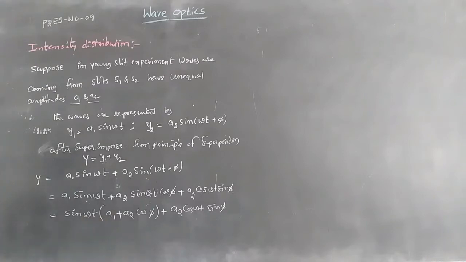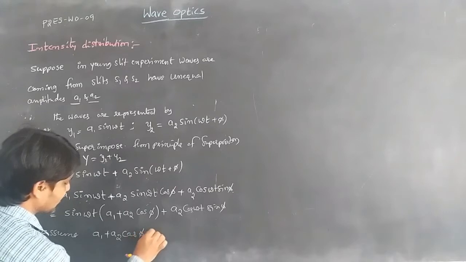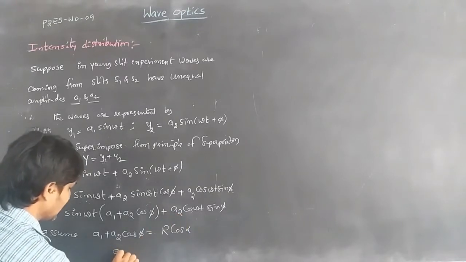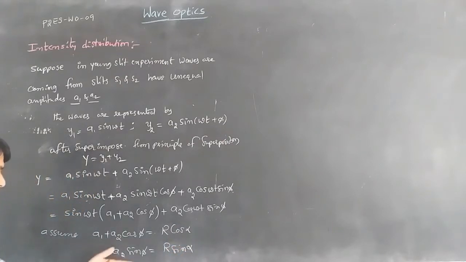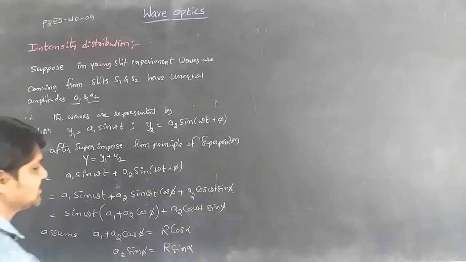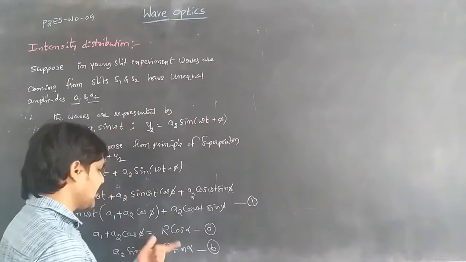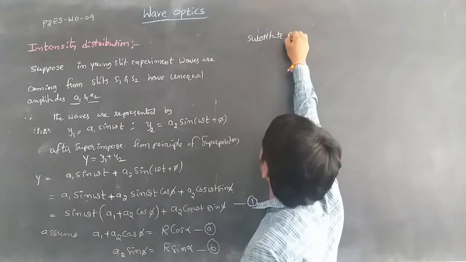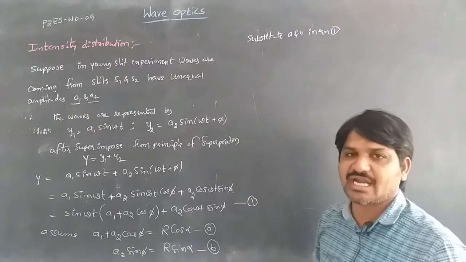From this equation we assume (A1 + A2 cos pi) = R cos alpha, which is equation a, and A2 sin pi = R sin alpha, which is equation b. Now substitute equations a and b in equation 1.